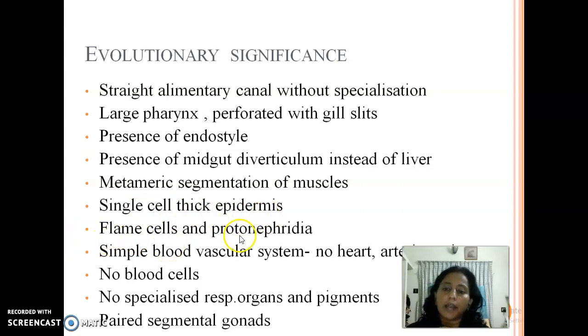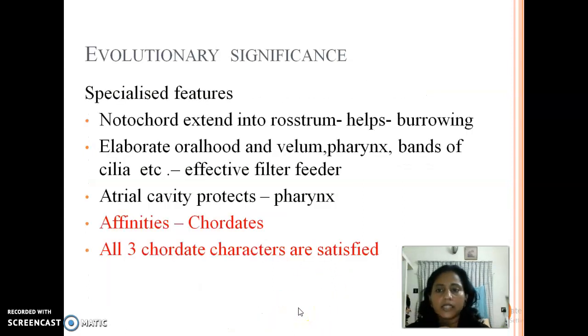Then presence of flame cells and protonephridia, a simple vascular system, no heart, arteries, veins, blood cells, etc. Then no specialized respiratory pigment, no specialized respiratory organs, and paired segmental gonads. All these features are showing that they are very primitive. So these are the primitive features of Amphioxus.